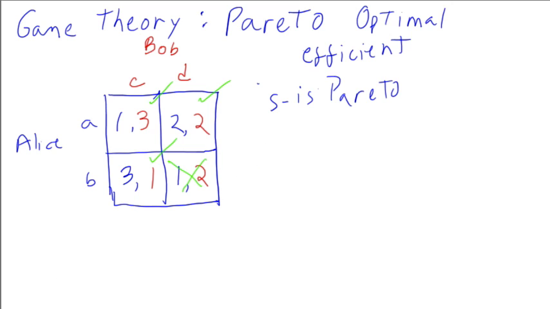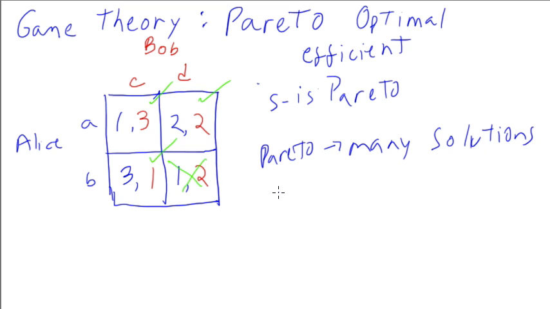You have many solutions possible. There is, of course, always going to be at least one solution. But more generally, many solutions are possible, like in this case. And so it might be hard, if you have multiple solutions, to agree on which Pareto solution we want. But generally, like I said, these are what we call efficient solutions.